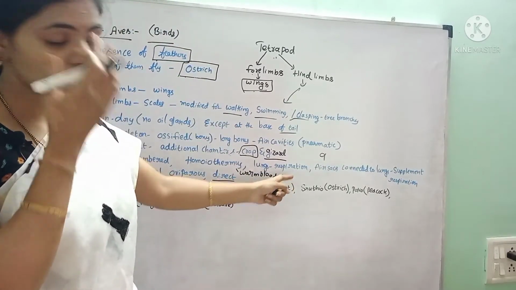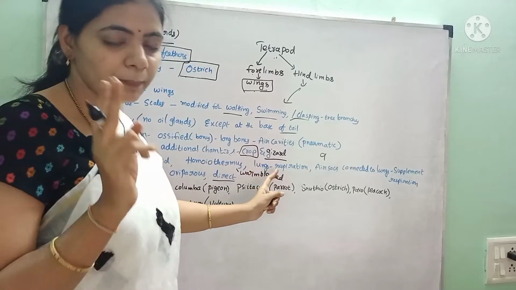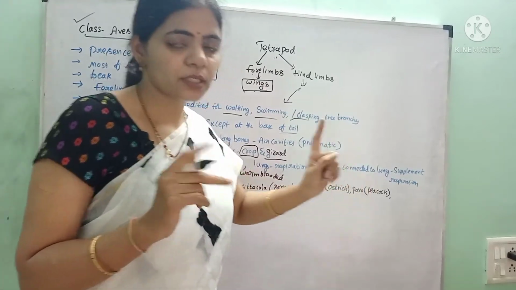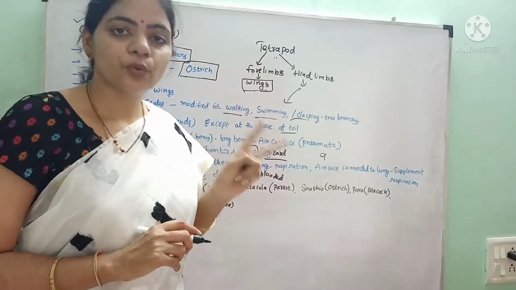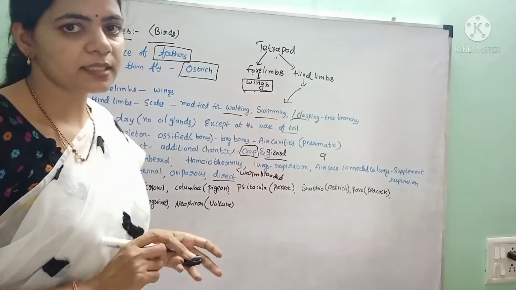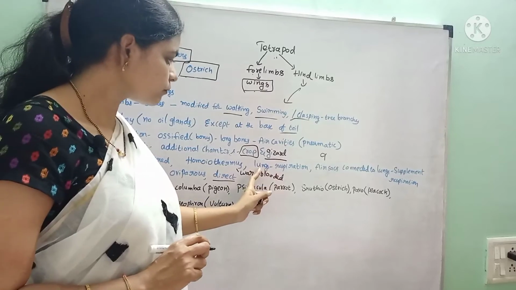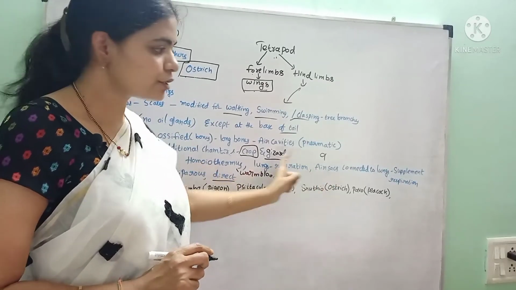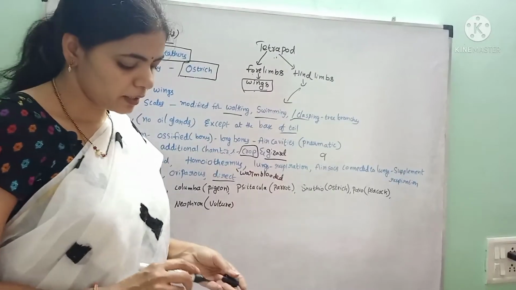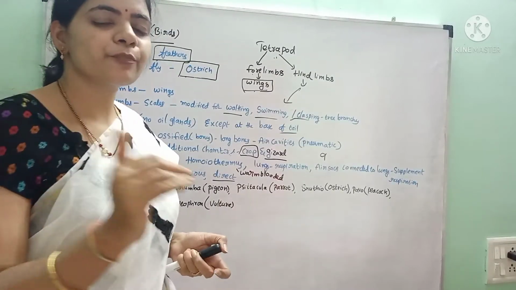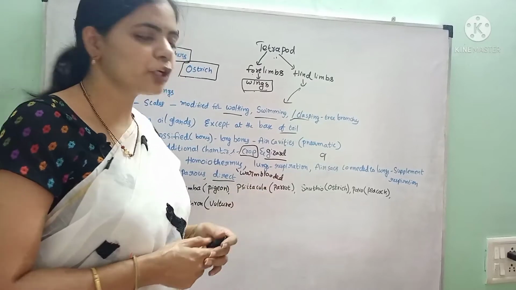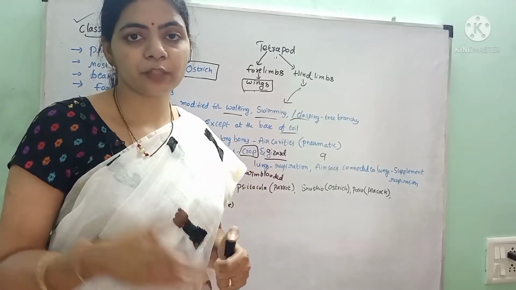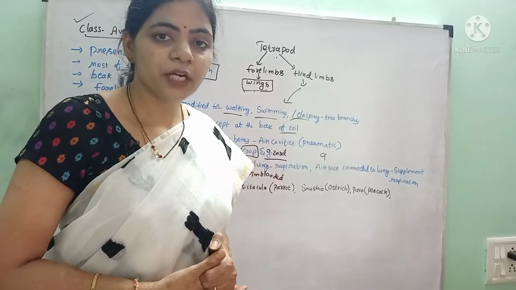And the respiratory system consists of a pair of lungs along with 9 pairs of air sacs. What does the respiratory system consist of? Two lungs and 9 pairs of air sacs. These lungs are connected with air sacs. These air sacs are connected to the lungs at several regions. These air sacs continuously provide oxygen to the lungs because birds have high metabolic activity. The metabolic rate is very high when compared to human beings.